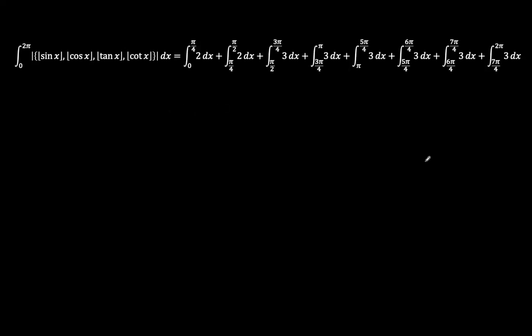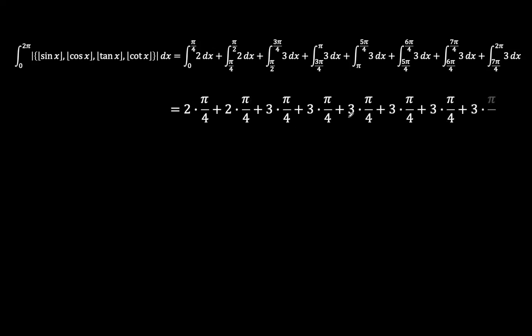So essentially, our integral of the cardinality of the set of floor of sine x, floor of cosine x, floor of tangent x, floor of cotangent x is the integral from 0 to pi over 4, where the cardinality here is 2. Here from pi over 4 to pi over 2 is 2. The rest of those regimes we have 3, 3, 3. And so we can now add 2 times pi over 4, since these are constants. 2 times pi over 4 plus 3 times pi over 4,